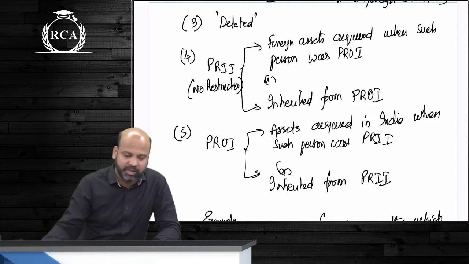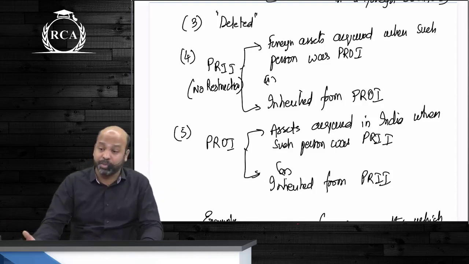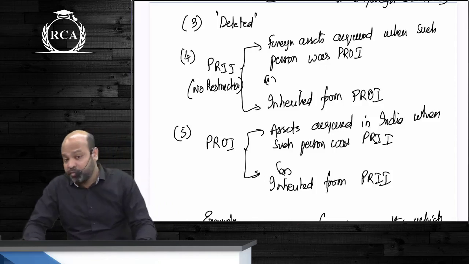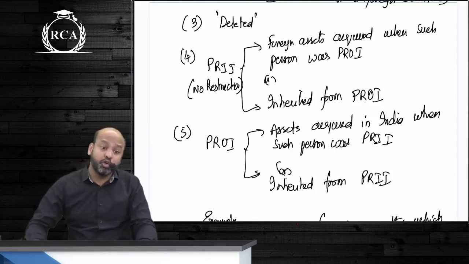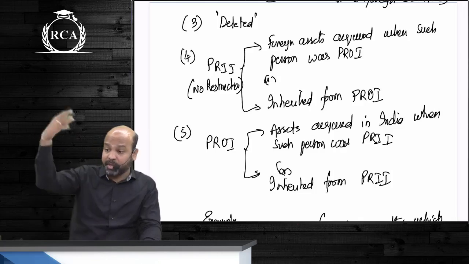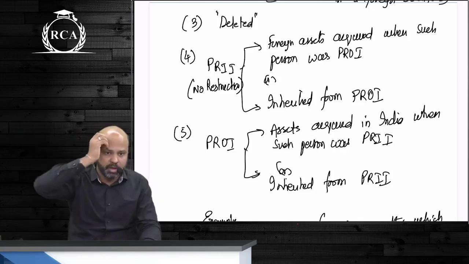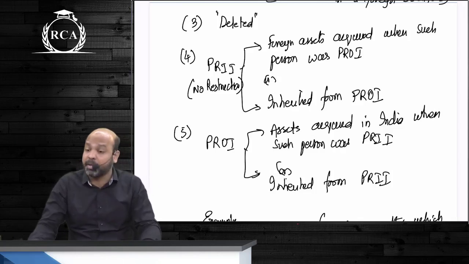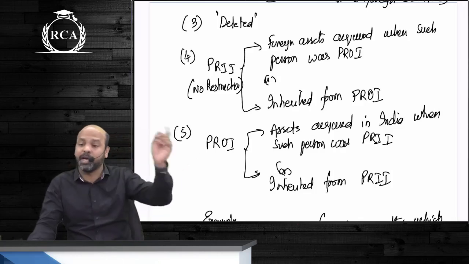The example that we discussed, beta, is you lived in US for 20 years, you purchased a house there, you have investment in equity shares there. Even if you shift back to India, guys, you can continue to hold those balances, you can continue to buy something else, beta, out of the sale proceeds of that. Are we clear? Subsection 5 beta is a similar thing but applicable for investments in India for a PROI.